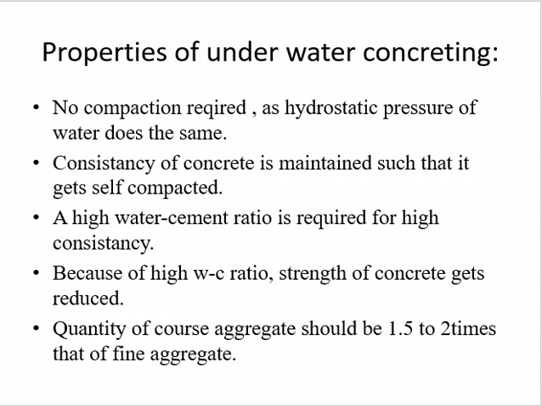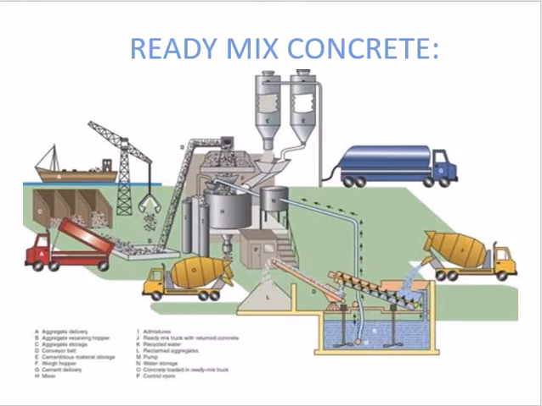So let us start with the next special concrete, which is ready mix concrete. This is the schematic diagram of ready mix concrete. In this diagram, some keys are there. In that, coarse aggregates are there. Here a belt is there. According to the batching, we have to place the aggregate into this tray and into this hopper. Here are two silos, in which cement and some plasticizers are there. Then a water tank is also provided according to the requirement.